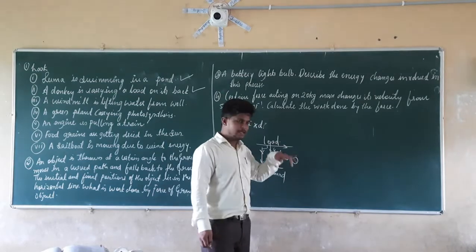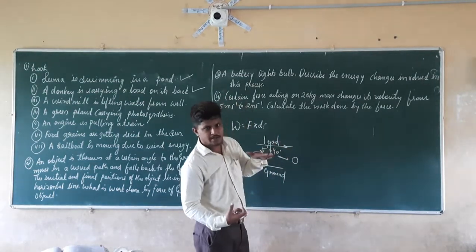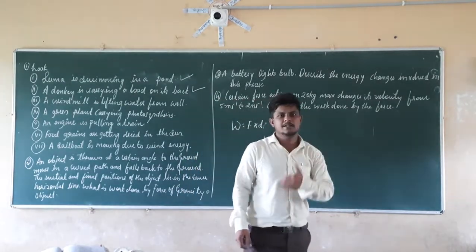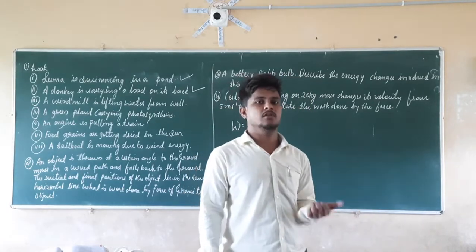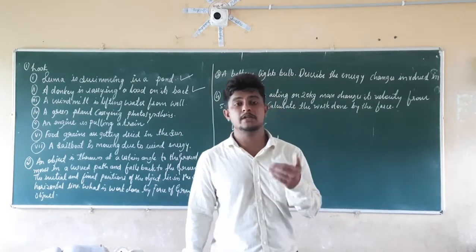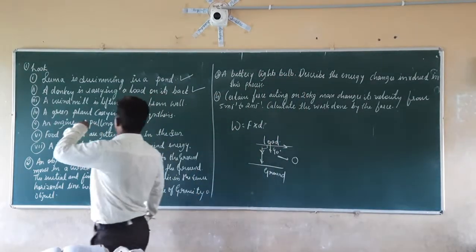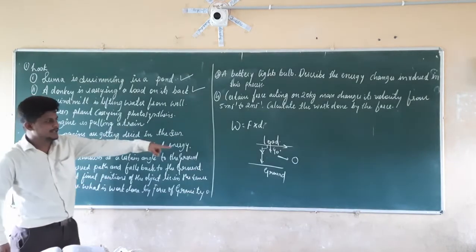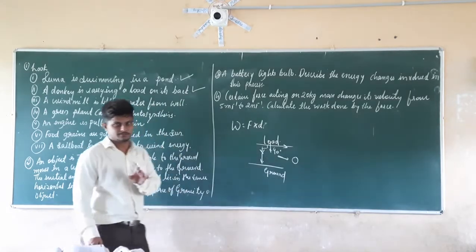If the gravitational force were working on that load, the load should come in the downward direction or go in the upward direction. But it is going in the forward direction. So it is not possible for the gravitational force to do work on that load. Gravitational force is not doing the work.